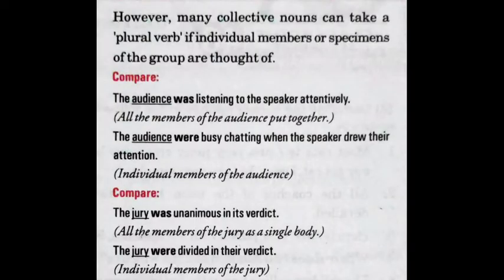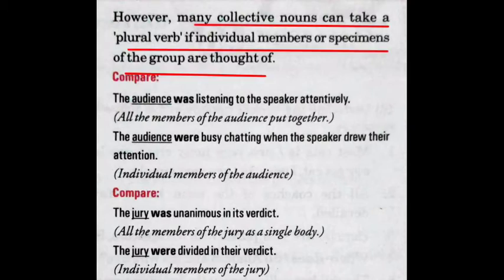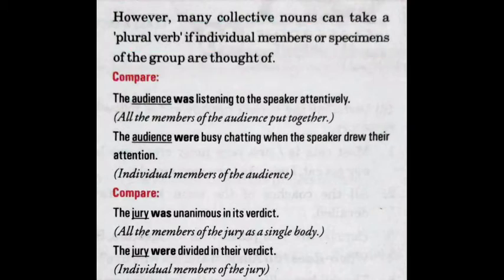But students, you must note that in some cases, many collective nouns can take a plural verb if the individual members of the group are in thought. So, we are talking of a group, but we are talking about the individual members of the group. For example, the audience was listening to the speaker, and the audience were busy chatting.